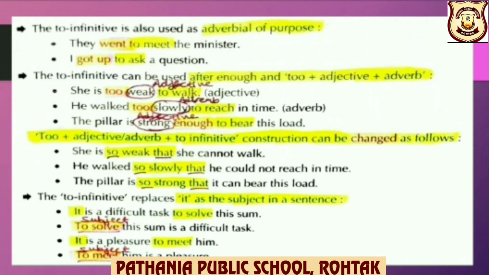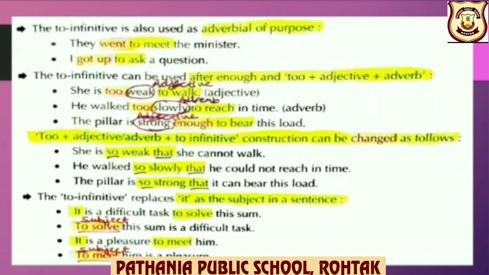So here you can see children, to walk, infinitive, to plus adjective, that is weak here. To plus adjective or adverb plus to infinitive construction can be changed as follows. For example, she is so weak that she cannot walk.